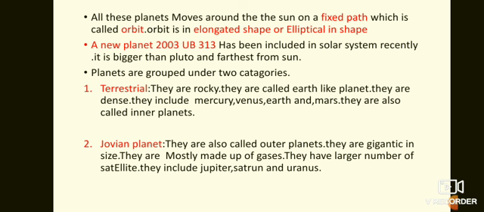Another thing about Jovian planets is that they have a large number of satellites, whereas terrestrial planets have fewer. In fact, Jupiter has a very large number of satellites.